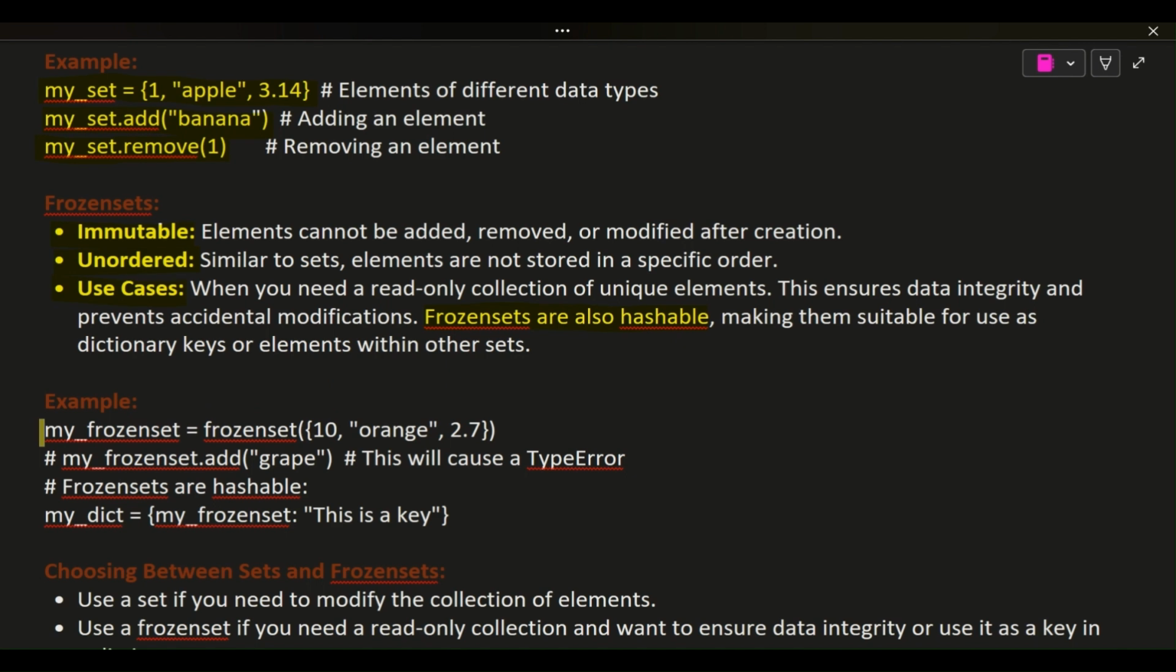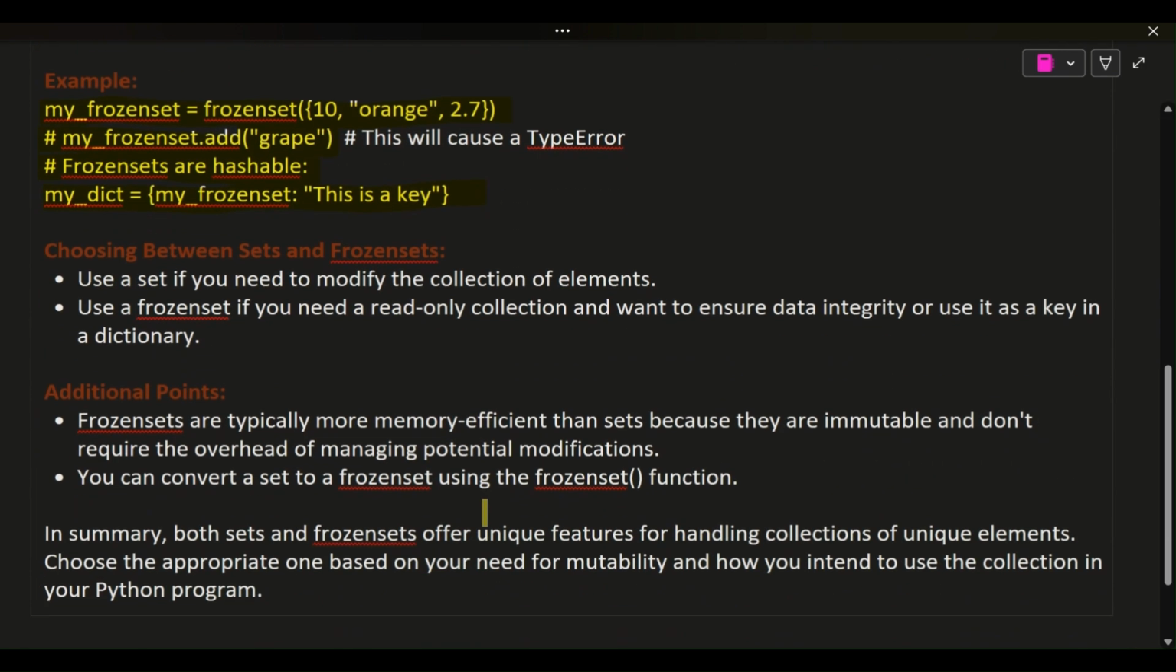Example, Python. my_frozen_set = frozenset({10, 'orange', 2.7}). # my_frozen_set.add('grape') # this will cause a TypeError. # Frozen sets are hashable. my_dict = {my_frozen_set: 'This is a key'}.